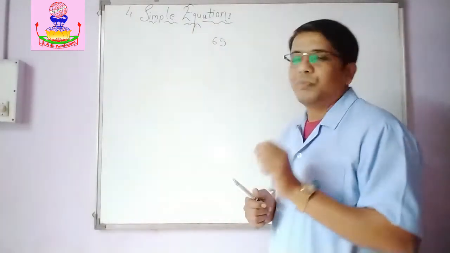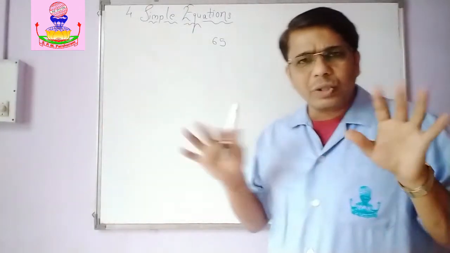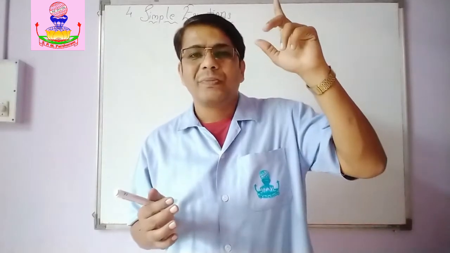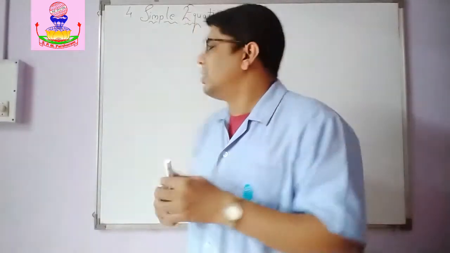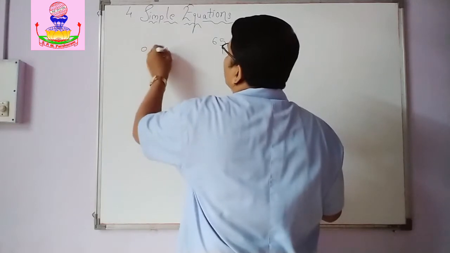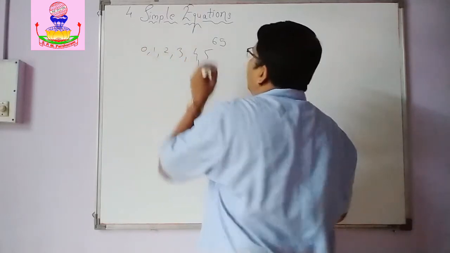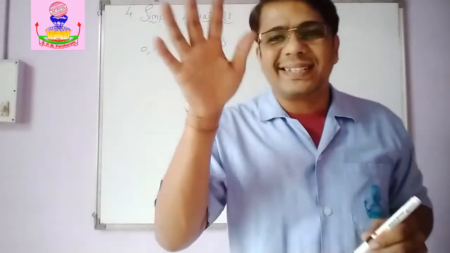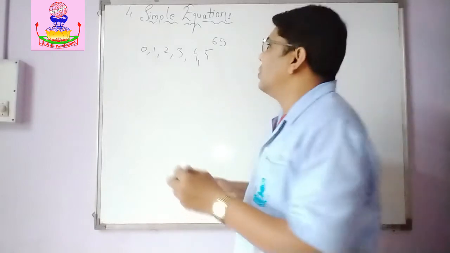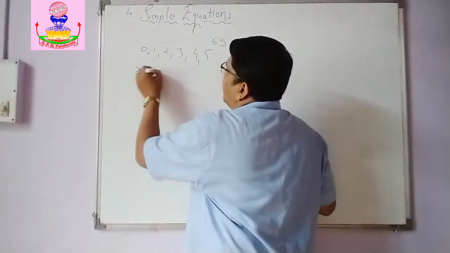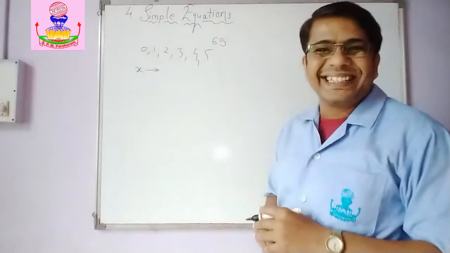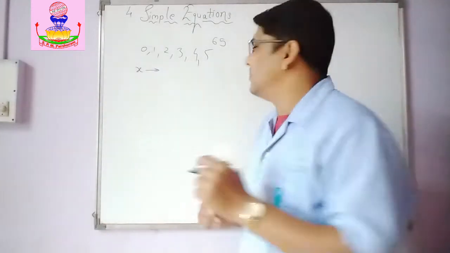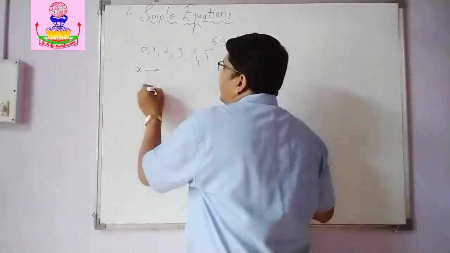What she said, think of a number. Do we know that number? We don't know. That number can be anything, right? From 0 to infinity. So it can be 0, 1, 2, 3, 4, 5 and so on. So let us assume that that number was x. Then she said, multiply that number by 4. So we multiplied that number by 4.